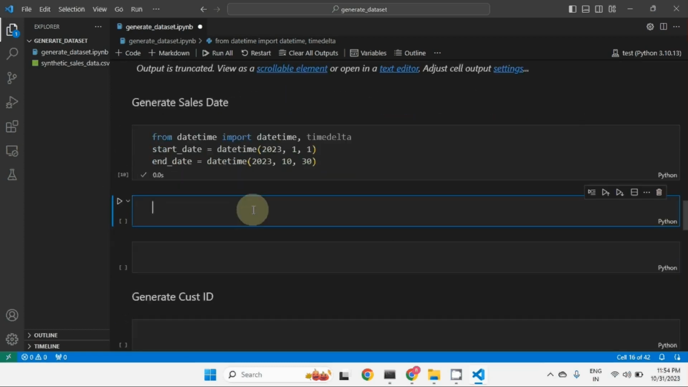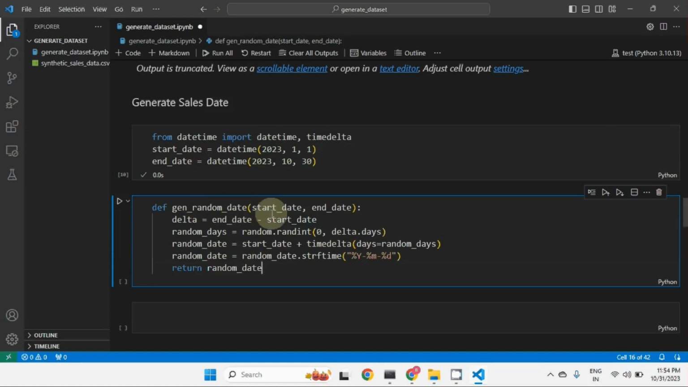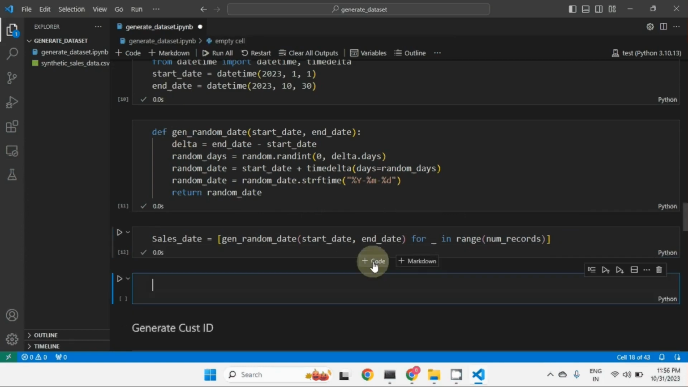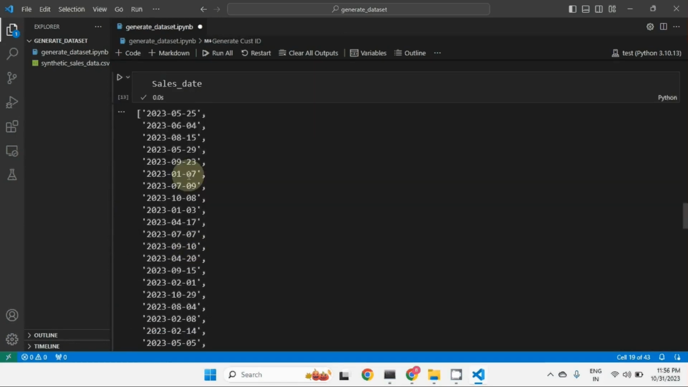Now to generate the sales date, we are going to write one function, generate a random date. This function will take 2 parameters, start date and end date. At the end, you are going to format the specific date in year, month and day format. Let's run this and call this function. We are going to call this function 1000 times: for underscore in range, number of records is 1000, and we pass the start date and end date, which are already here. So yes, it has generated. If you want to verify, you can check the dates. You can see the dates are generated randomly.